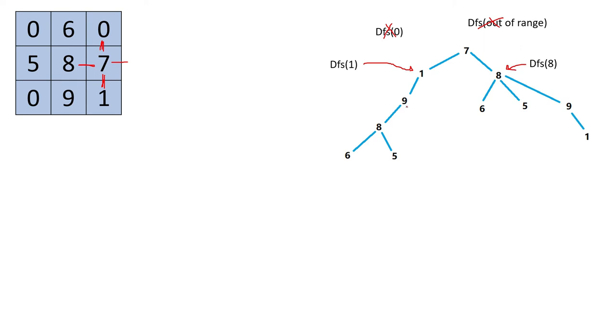When we reach 9, we will again call the DFS function, left, right, top and down. So for 9 what will happen, obviously right side is already visited, so we can't go. Left side is 0, we can't go. Down is out of range. So 8 is the only possible path, that's why I have written 8. So for each and every node we have to call 4 DFS functions, that is up, down, left and right.